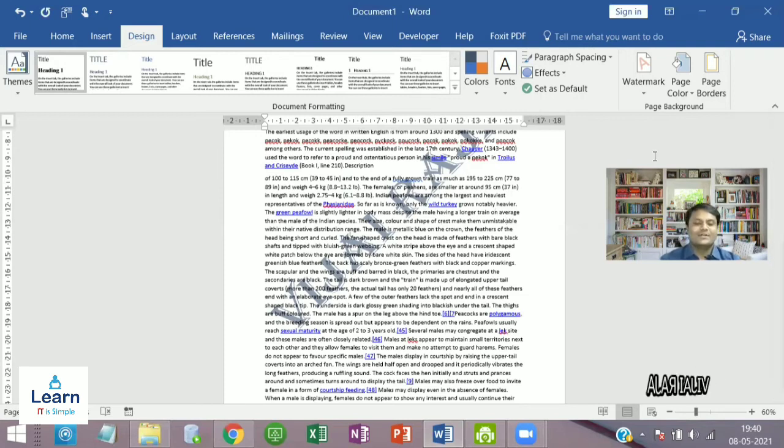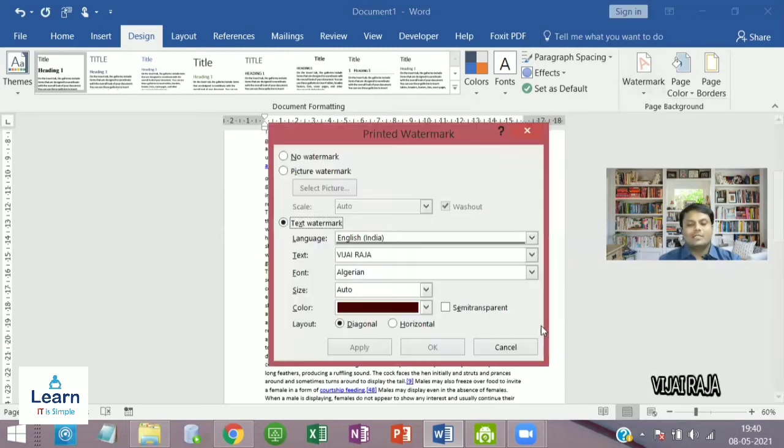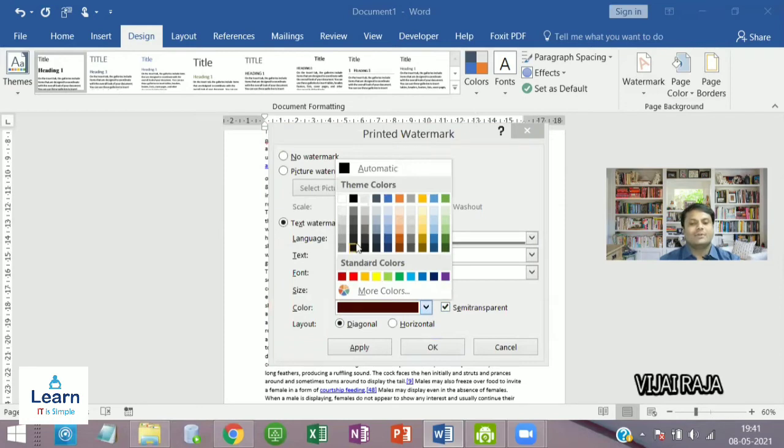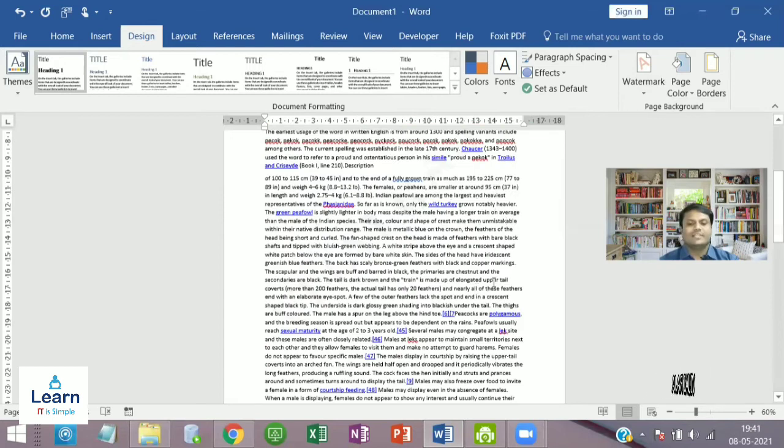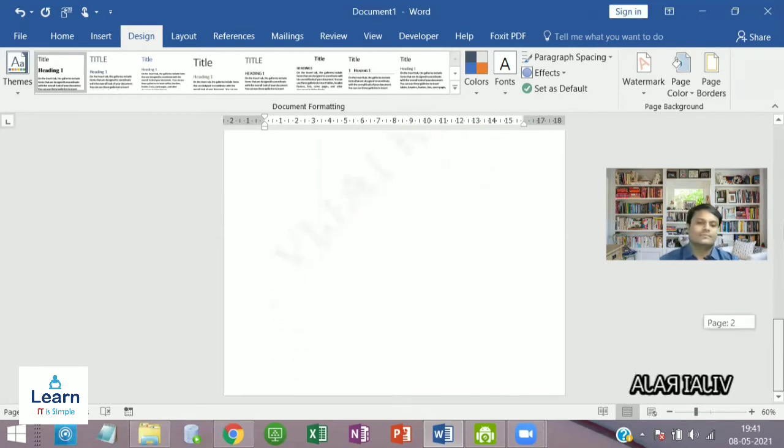So don't ever do that. Try to keep the watermark semi-transparent and keep it light based upon your requirement. Okay, so that is fine. If you go for a print, surely it will come.